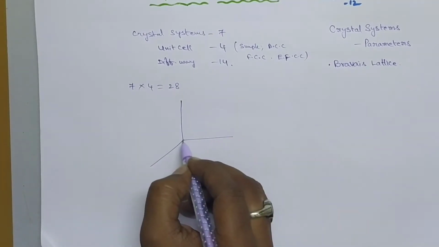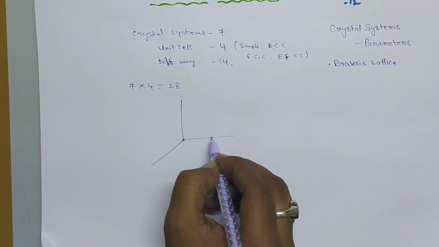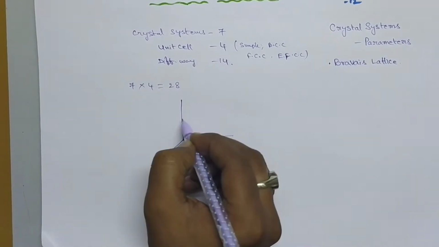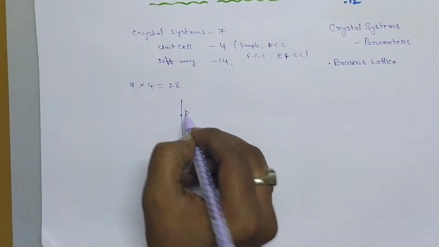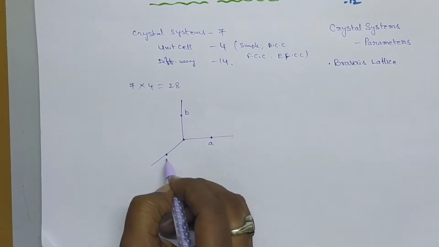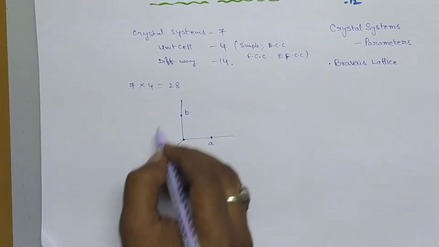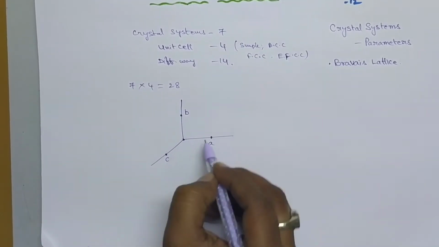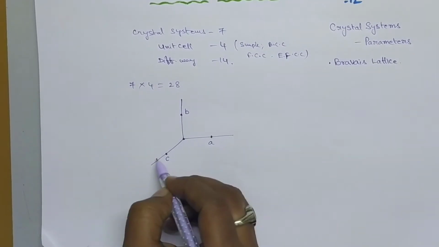These axes will have some coordinate center, here the origin. They possess some axial distances. Let the axial distance from this to this be a, another axial distance be b, and another be c. So there are 3 parameters for this structure, that is axial distances a, b and c.